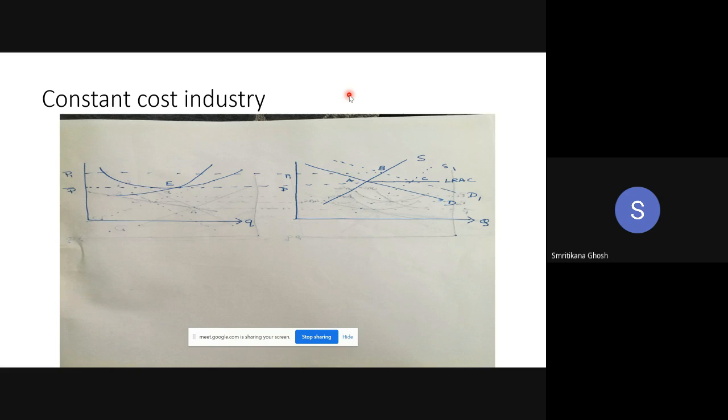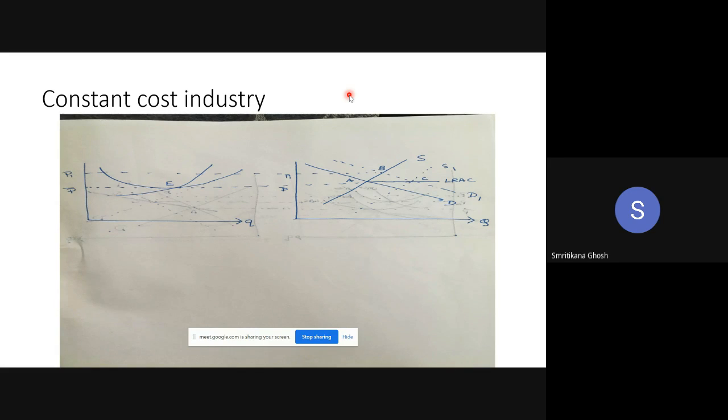If A is the equilibrium, then P bar will be the industry equilibrium price. So that determined price is given to the firm, and it is the long run. Then there is a long run equilibrium. So given the price P bar, the existing firm's long run equilibrium will be E.